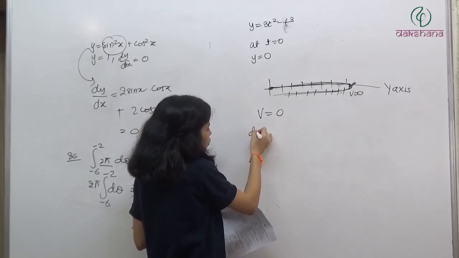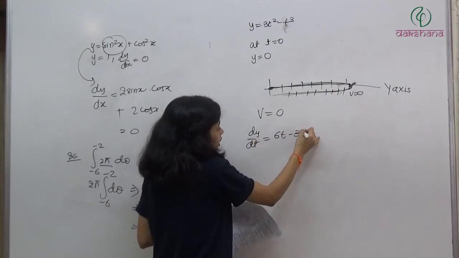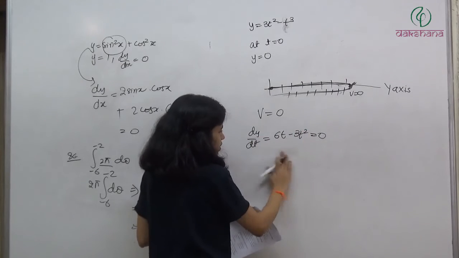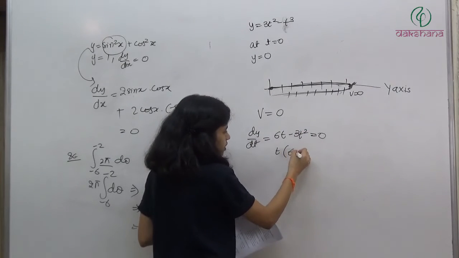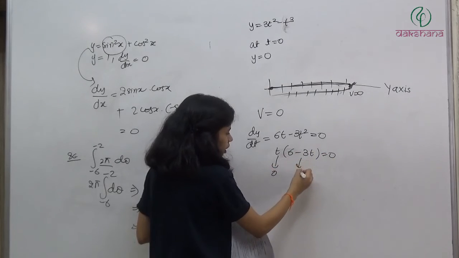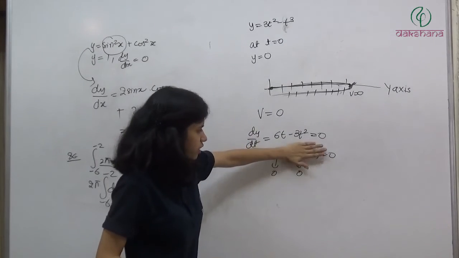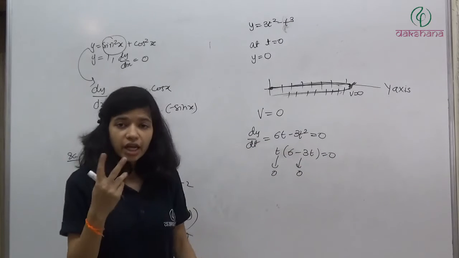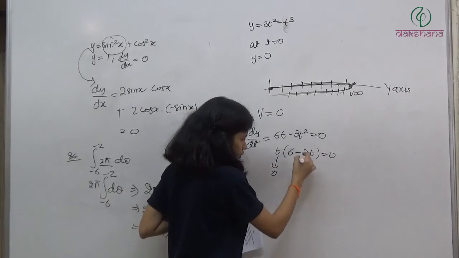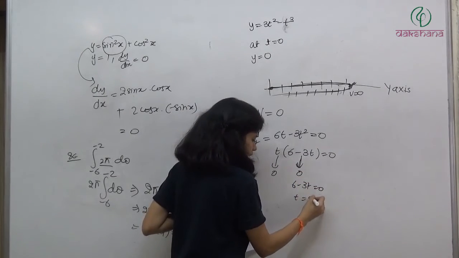For velocity, what we will do is dy/dt, which is 6t minus 3t², equal to 0. So we have two answers here. Take t as common: t(6 minus 3t) is equal to 0. So t is equal to 0 or this is equal to 0. If either factor is 0, the product is going to be 0. It means I can have two values of time. At t is equal to 0, velocity is 0. Put the other factor equal to 0: 6 minus 3t is equal to 0, so t is equal to 2 seconds.